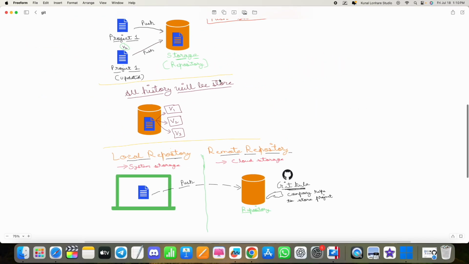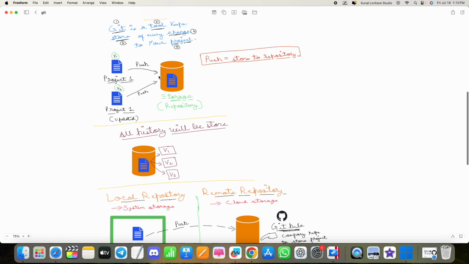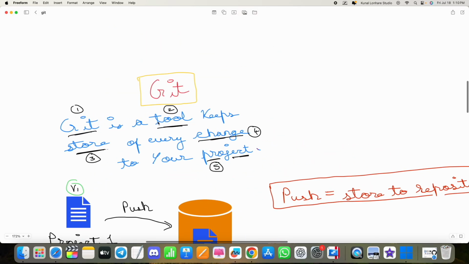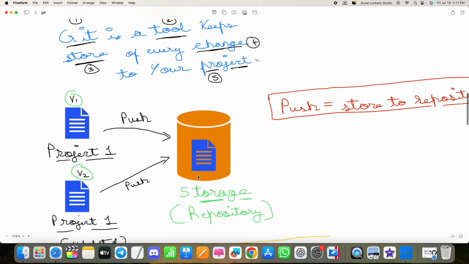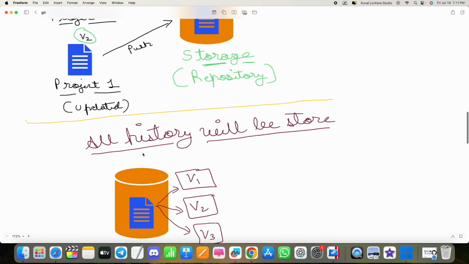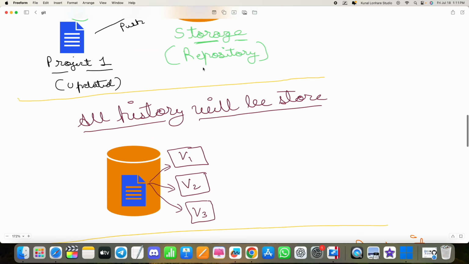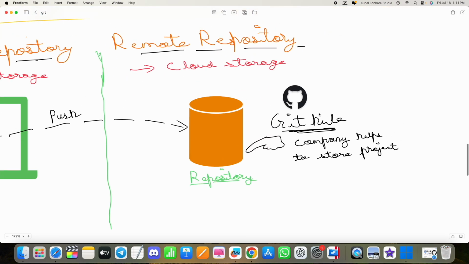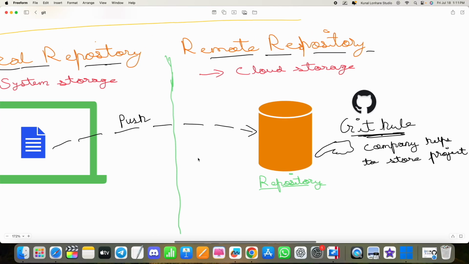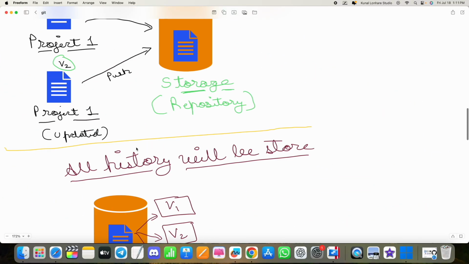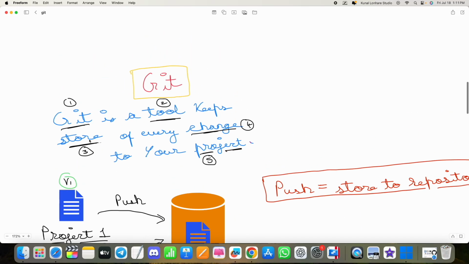Now many people get confused about what Git and GitHub are, and whether both are together. No. Git is basically a tool that helps you track all your changes to your project. Now where to store? That storage facility is something provided by companies like GitHub. So GitHub provides you that functionality to store your project as a repository. Git is basically the process which allows you to track all the changes you make to your project and store that in some place. But that storage facility is provided by GitHub, which is a company.